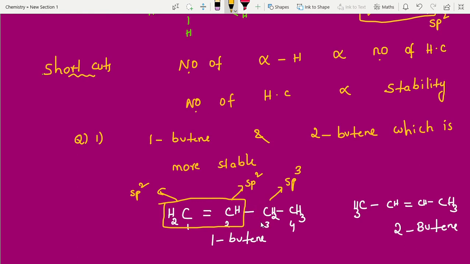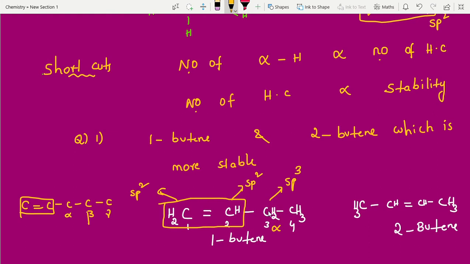Look into this, students. Suppose a double bond is there. With respect to this double bond I am speaking. The very next carbon we call the alpha carbon. Next carbon we call the beta carbon. If still carbons are there, gamma, delta, like this it will come. Is the alpha carbon sp3 hybridized?